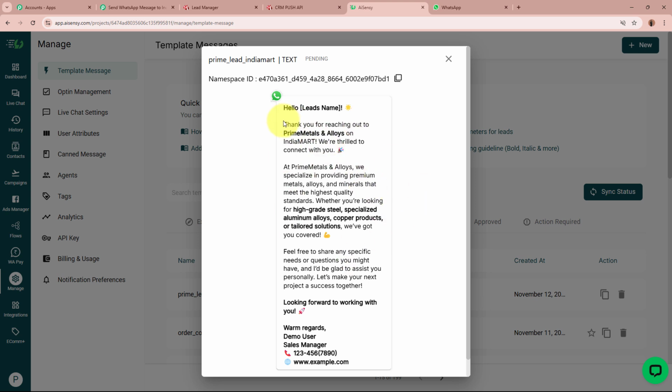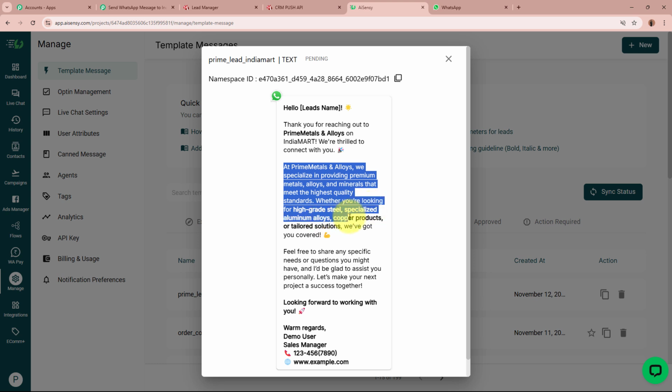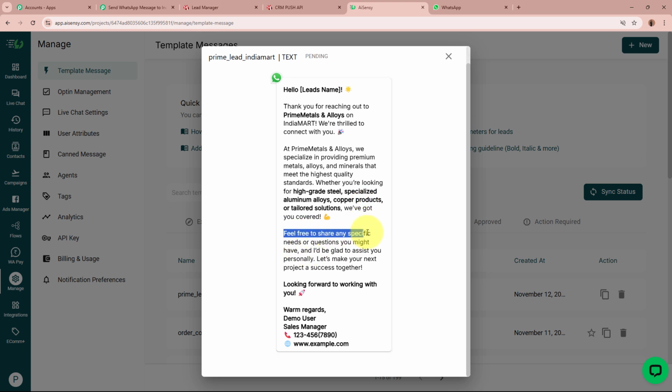Okay. Then it says, thank you for reaching out to Prime Metals and Alloys. This is the name of my business on IndiaMART. We are thrilled to connect with you. At Prime Metals and Alloys, we specialize in providing premium metal alloys and materials that meet the highest quality standards. Whether you're looking for high-grade steel, specialized aluminum alloys, copper products, or tailored solutions, we've got it covered. Feel free to share any specific needs and questions you might have, and we're glad to assist you personally. Let's make your next project a success together. Looking forward to working with you. Warm regards, demo user, sales manager, the dummy details right over here, okay?